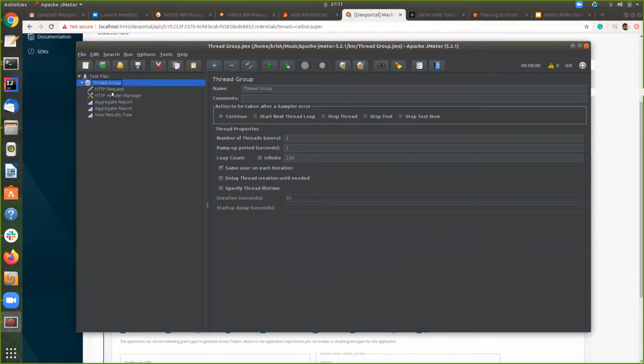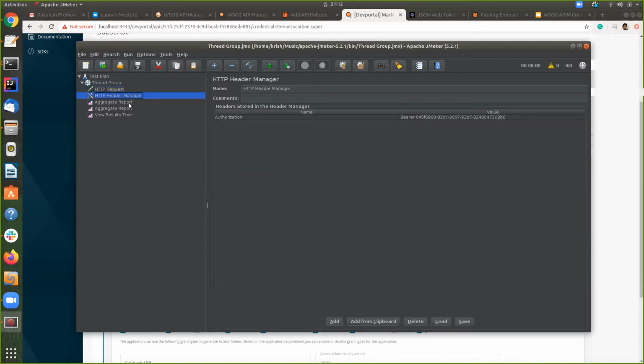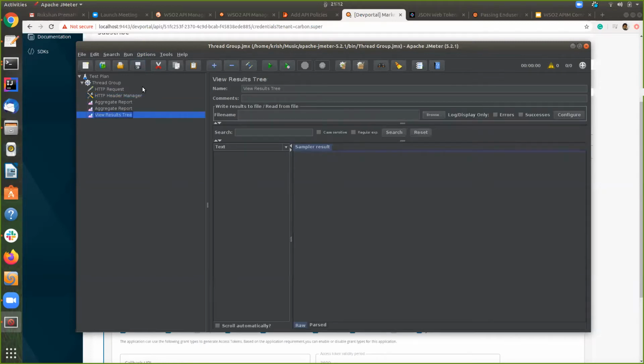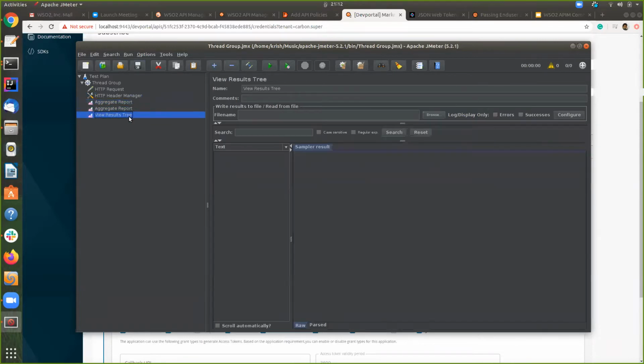Then I have already created a thread group, so we have 100 threads. In here, what I do is I have an HTTP request for the particular product consumable rate resource, and we have the header. So I will paste this new value, and I will save it. And we have 3 result sets and 2 aggregate reports. One is for the success and one is for the failure.